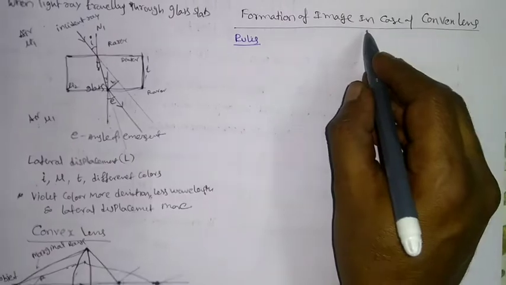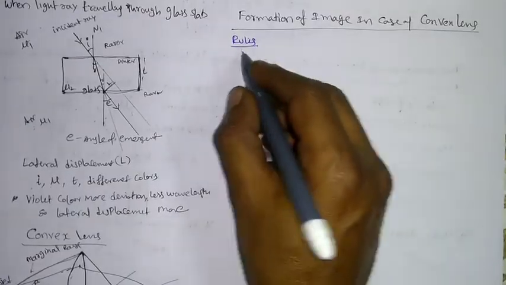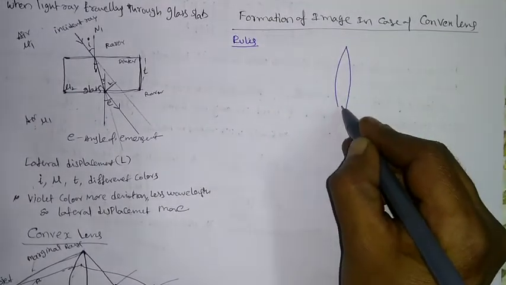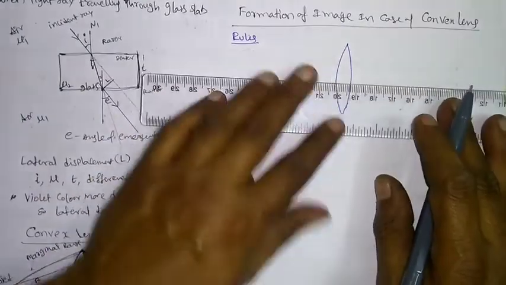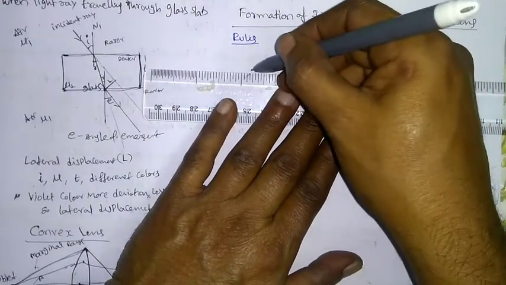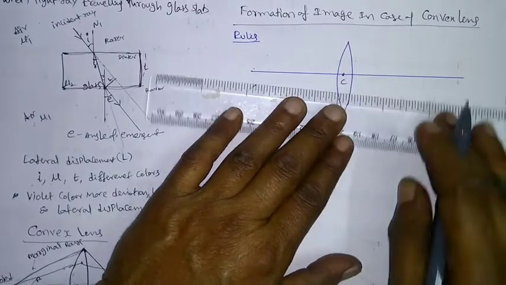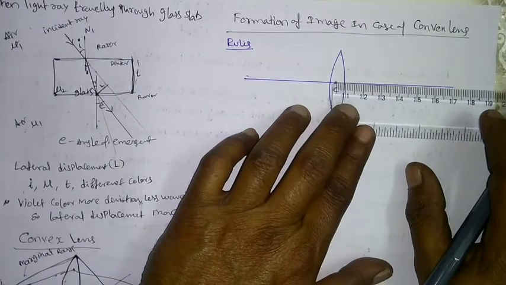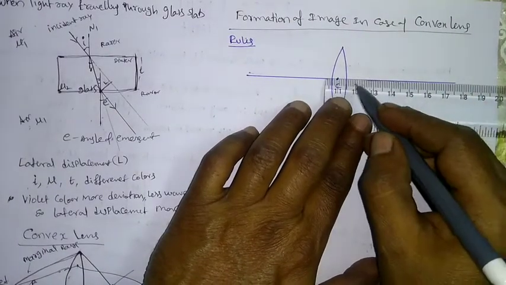Now, formation of images in the case of a convex lens. For this, you have some rules. Initially, if it is a convex lens, you draw a line passing through the center of the lens, which we call the principal axis. This central point you can call the center of curvature C1. From this side, you can use this scale, so that 2 centimeters here.